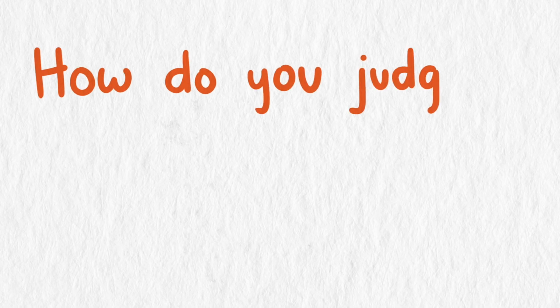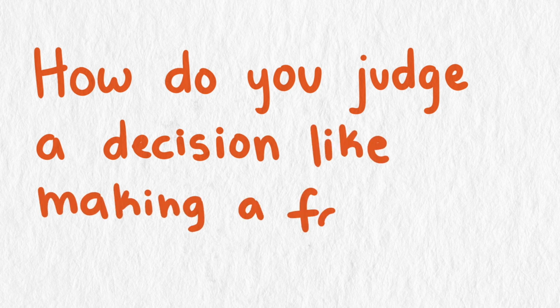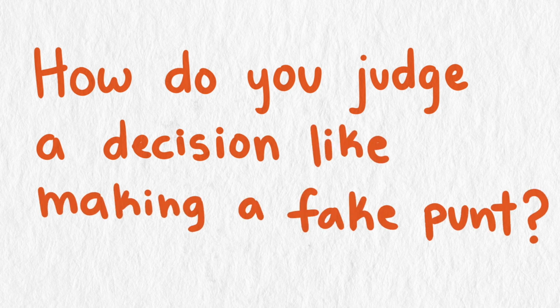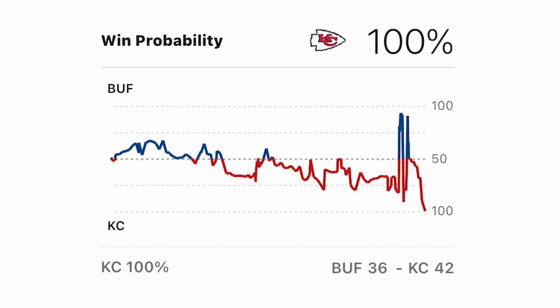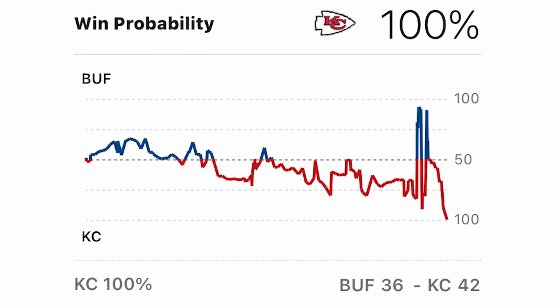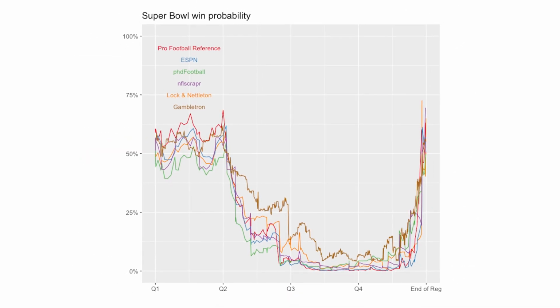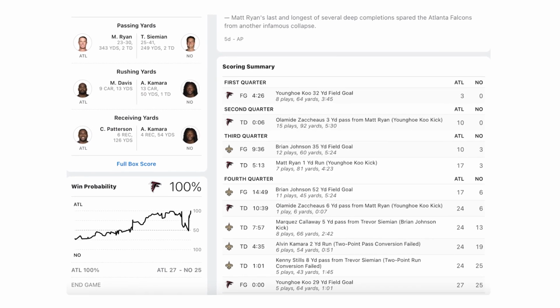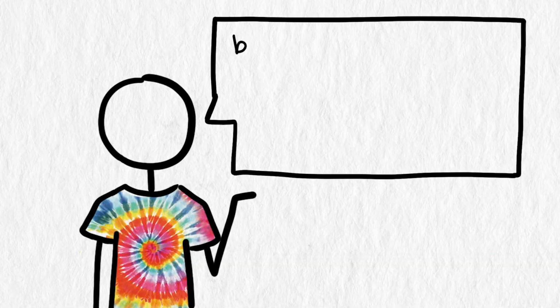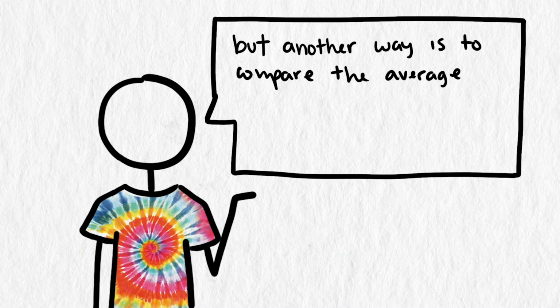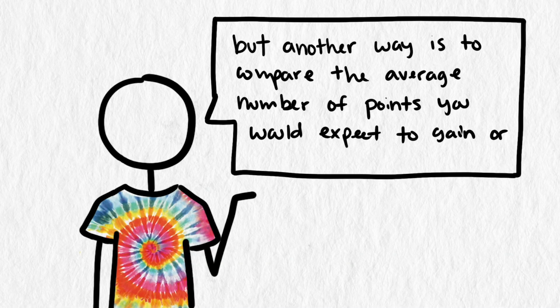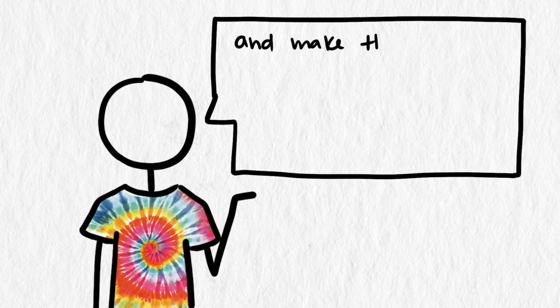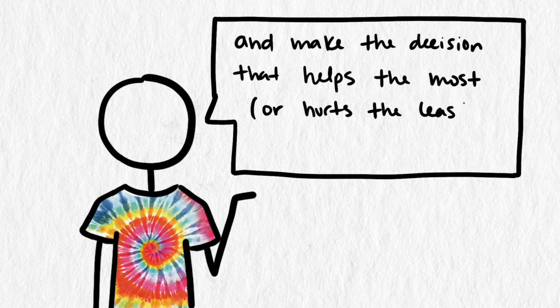How do you mathematically judge the quality of a decision like attempting a fake punt? There are a few different ways. One way is to look at the way the probability of winning changes with each decision. Unfortunately, I don't have the models that websites like ESPN use to generate the probability to such accuracy, so we can't do it that way. Another way, though, is to compare the average number of points you would expect to gain or give up with each choice, and make the decisions that help the most or hurt you the least.